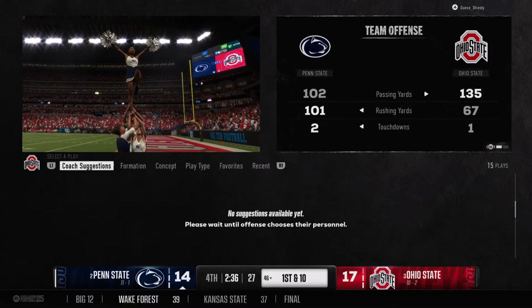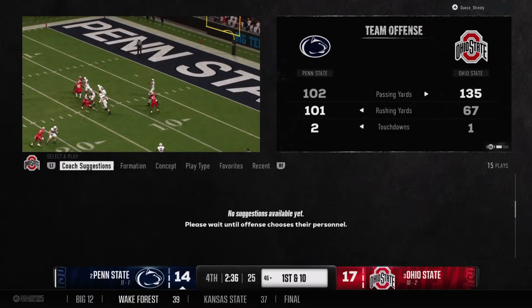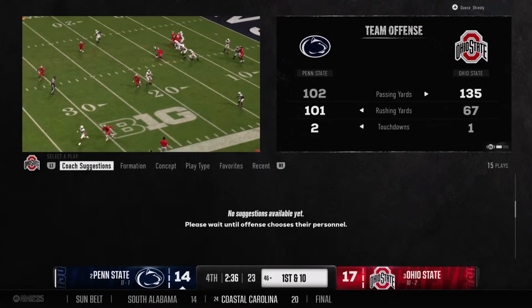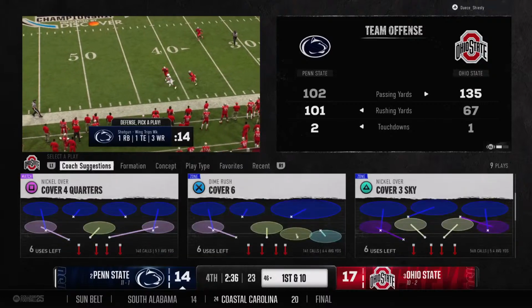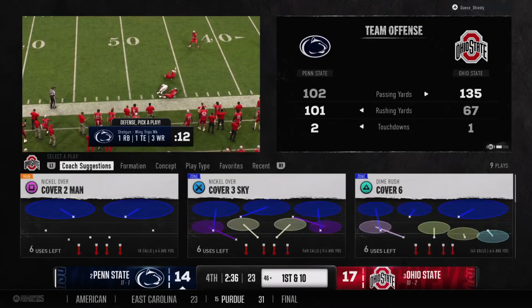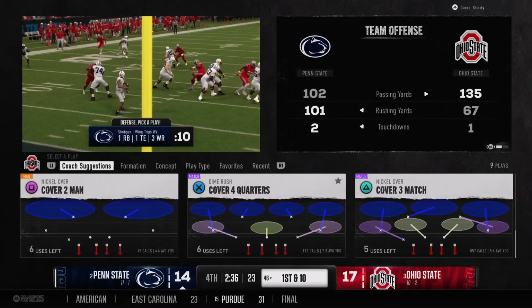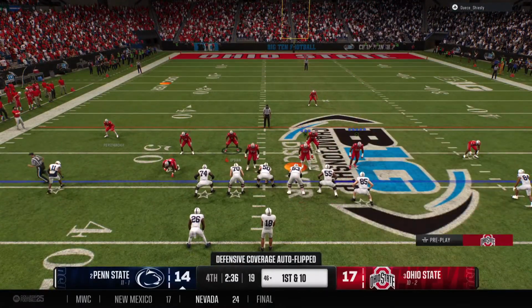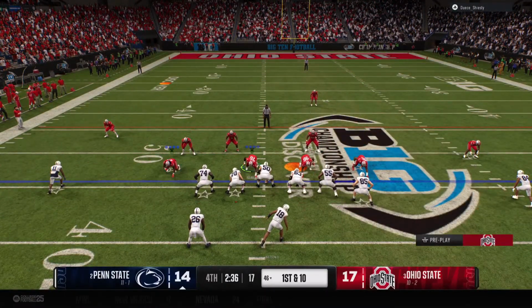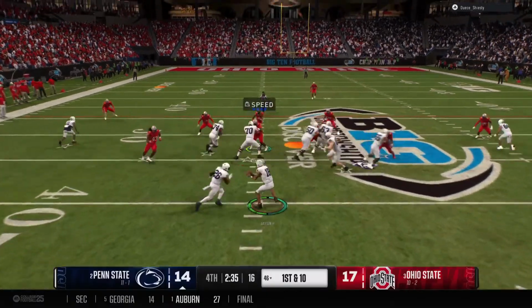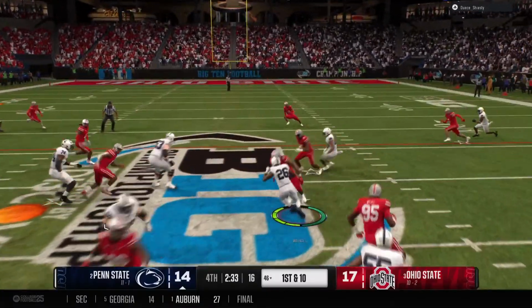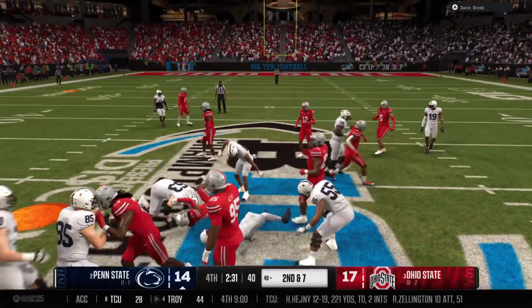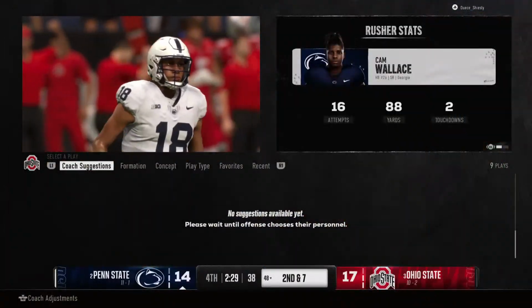After the play, trying to hold on to as much time as possible. A new set of downs after that completion. The shotgun handoff here. It's good for a 3-yard gain, so 2nd and 7.